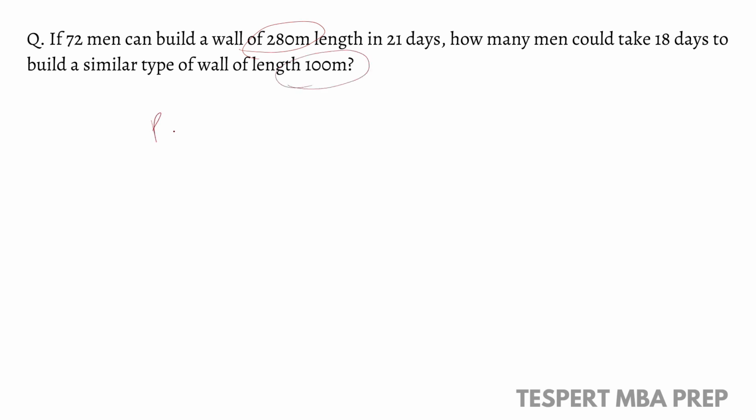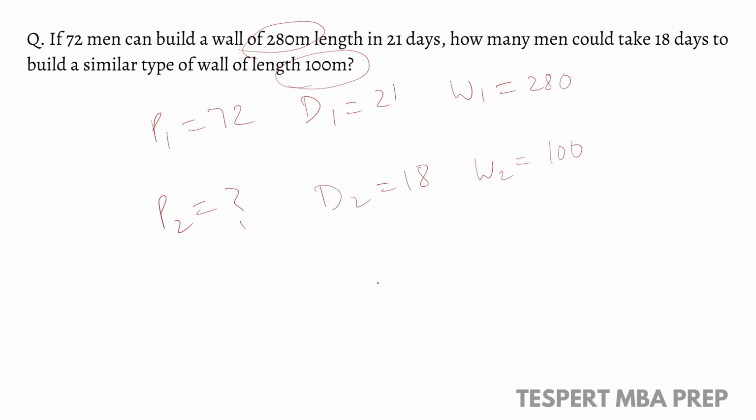Here we have number of persons 72 in the first case, and in the second case we do not have, we must find them. In the first case we have number of days 21 and the work done is 280, and the number of days in the second case is 18, whereas the work done in the second case is 100.